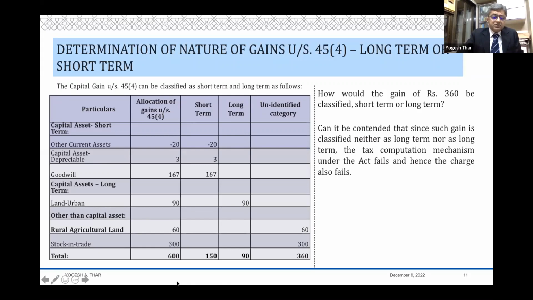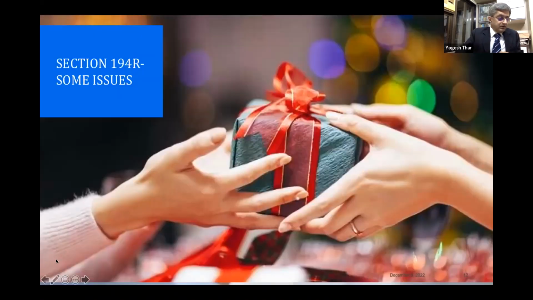This is the proposition which I thought I should table. Can you therefore say that to the extent of 360, 45(4), although it gets attracted, in practice there is no 45(4) applicable on this item? In my personal view, I would feel yes, you have a very strong case to argue this, and unless they amend the law retrospectively later on, I really think that there is a good case to argue that this portion is not taxable at all. So that was on 45(4).